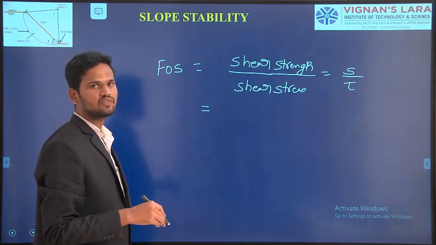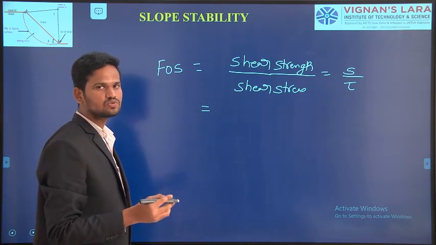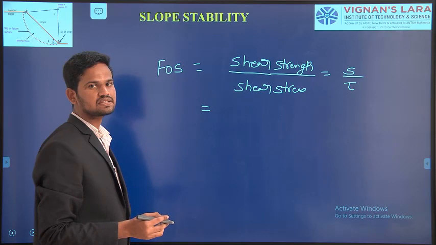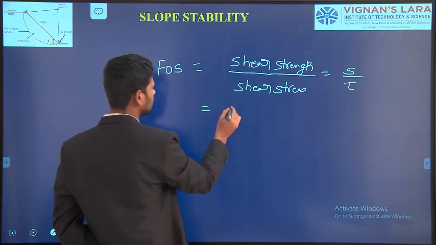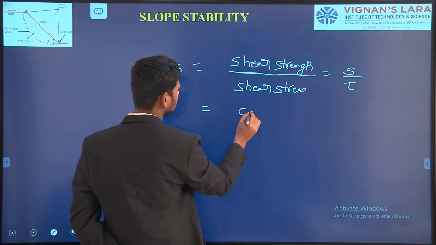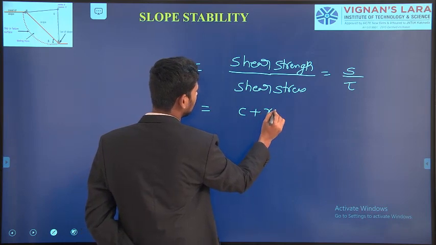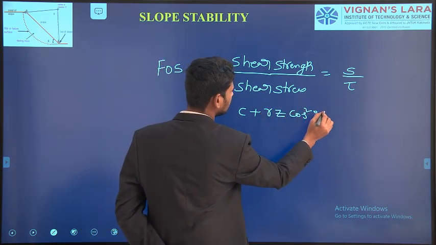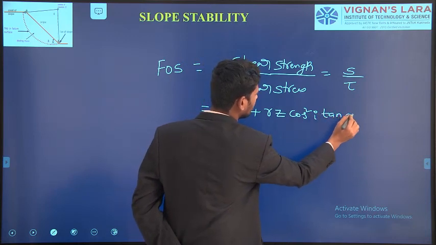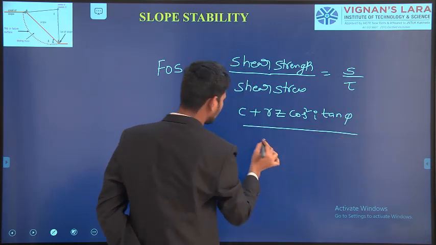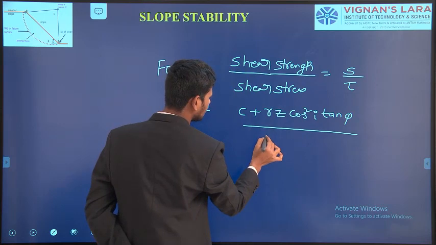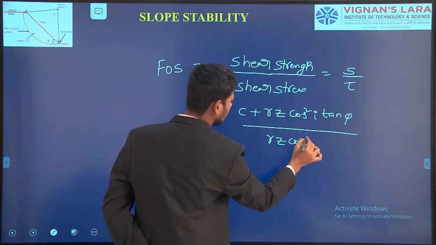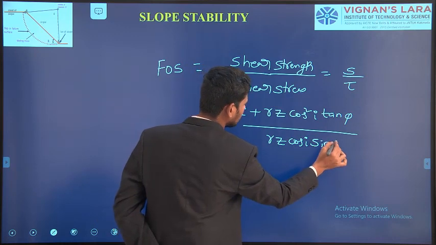For shear stress we have the formula tau equal to gamma z into cos i into sin i. If you substitute here, we have the factor of safety as C plus gamma z into cos square i into tan phi, divided by gamma z into cos i into sin i.